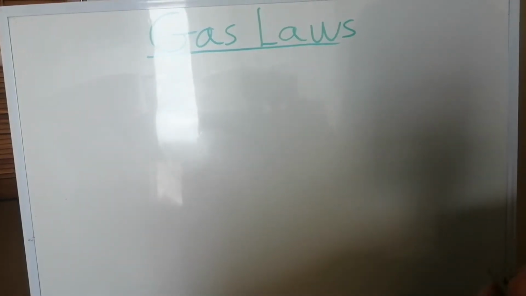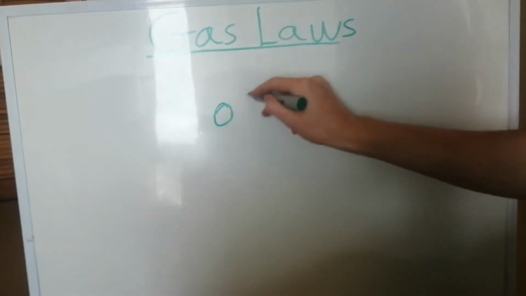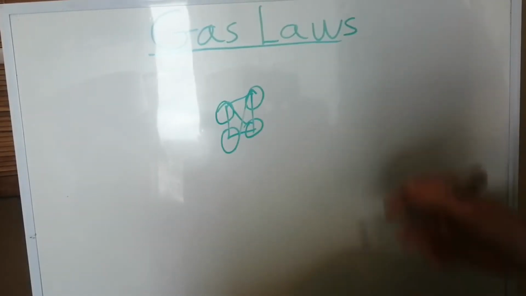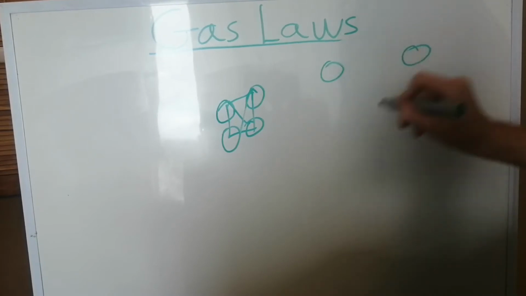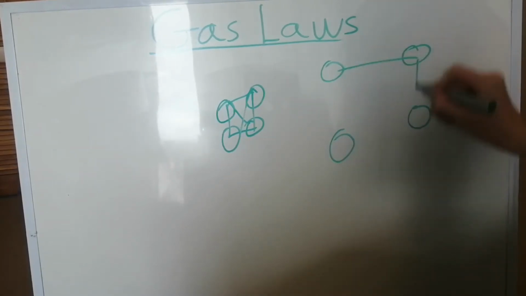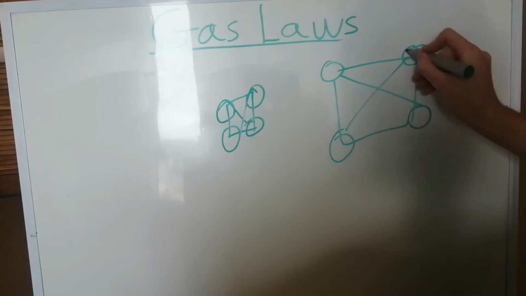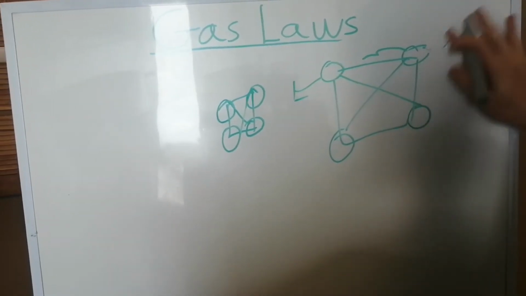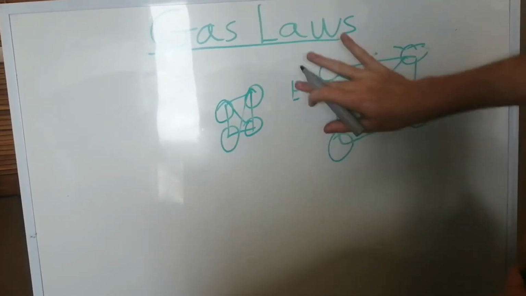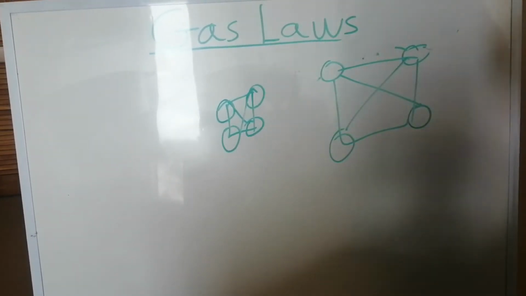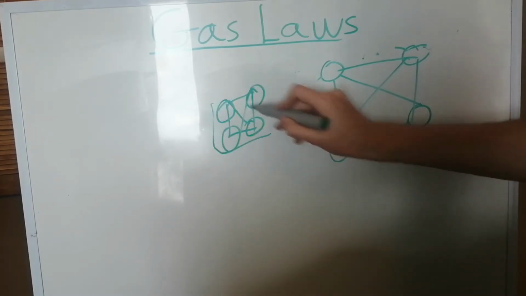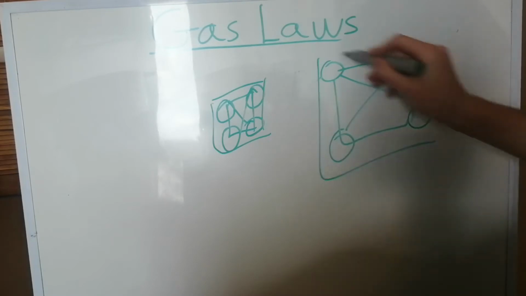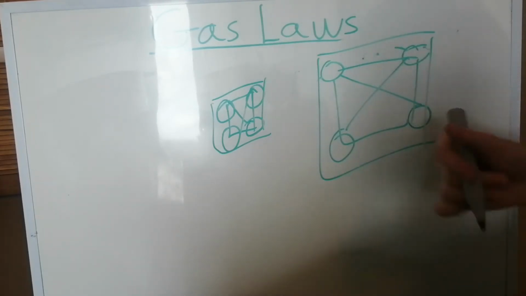So I've been talking a lot about how if we have a solid and we heat it up, or we have any sort of collection of molecules and we heat it up, it expands. And I've talked about why. That's because of the internal energy causing them to move further apart and become less tightly packed. This is a solid here. And I've also mentioned that the volume increases and that affects density. So the cooler object has a smaller volume, and the larger, hotter object has a larger volume.